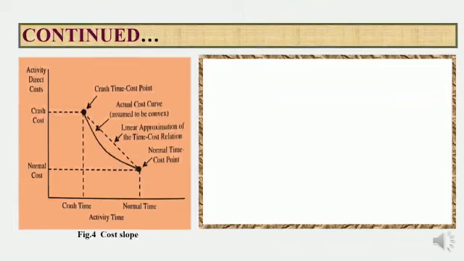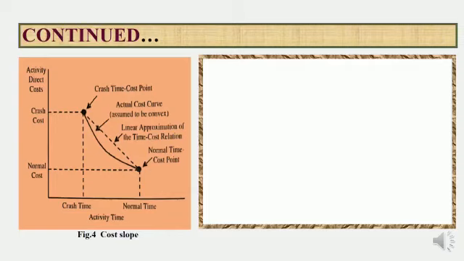The time cost relationship can be visualized graphically in the form of time versus cost curve, which is, for a limited portion at least, sloping downwards as depicted in figure 4. The widely accepted convex shape of the curve between the crash time cost point and the normal time cost point indicates that it is marginally costlier to induce the last percentage of reduction in activity time duration than the first percentages. Clearly, our interest lies in the central part of the curve contained between these two important points, although the cost curve is convex in nature.